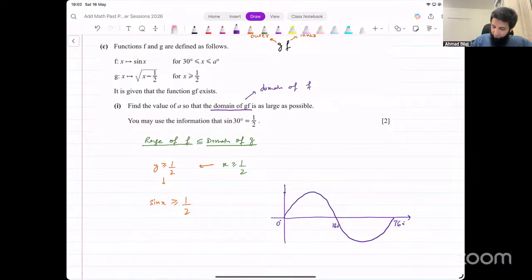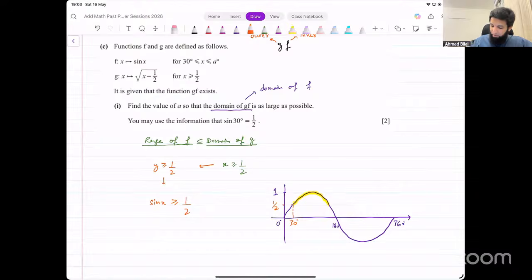We have 1 at this point. At 30, we are given the value is 1 over 2. Sine 30 is 1 over 2. So this value is 1 over 2. We want the sine function to be greater than or equal to 1 over 2, so we are looking for this part of the graph.